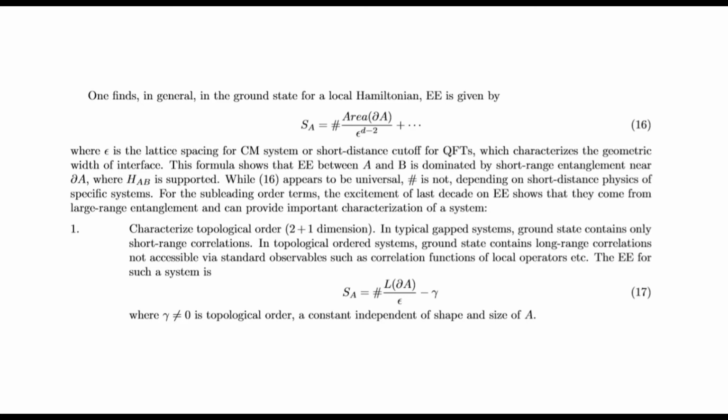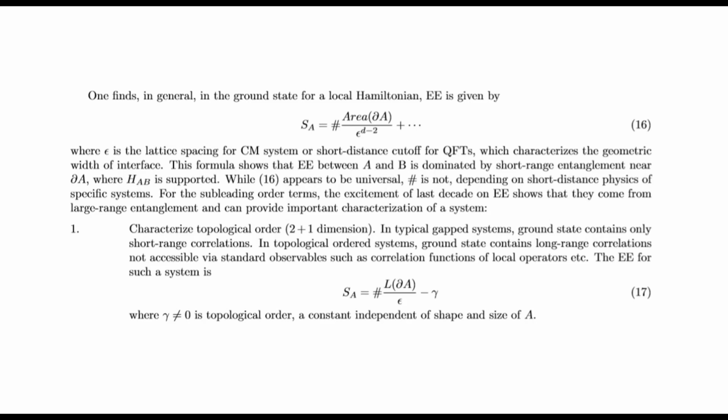Depending on short-distance physics of specific systems, for the subleading order terms, the excitement of the last decade on entanglement entropy shows that they come from long-range entanglement and can provide important characterization of a system. First, characterize topological order. In 2 plus 1 dimensions, in typical gapped systems, the ground state contains only short-range correlations.